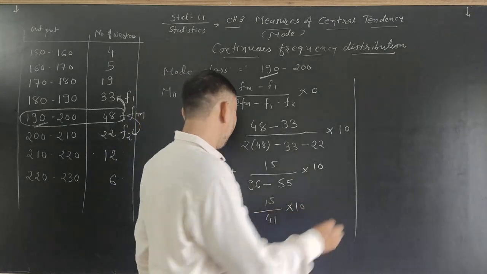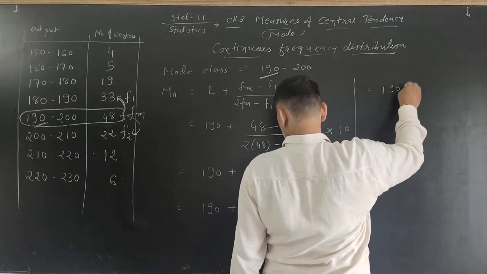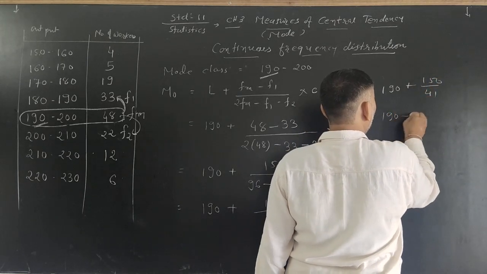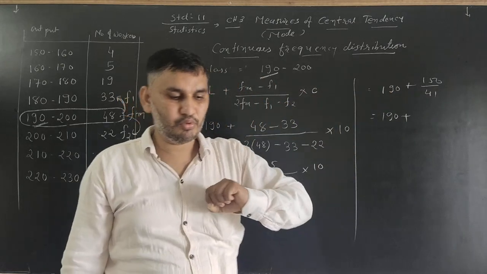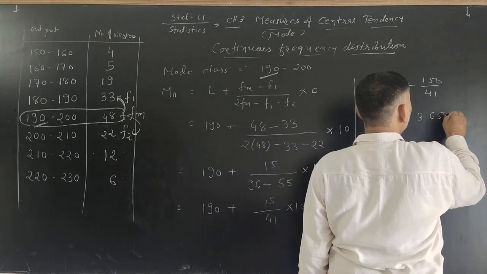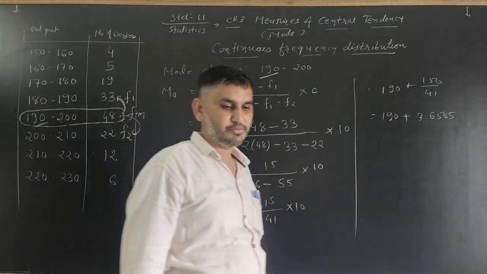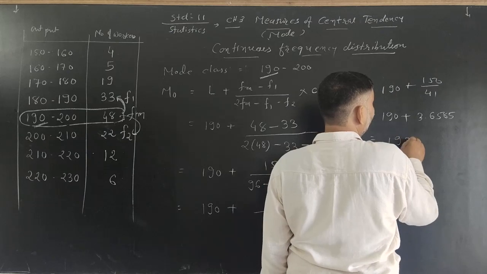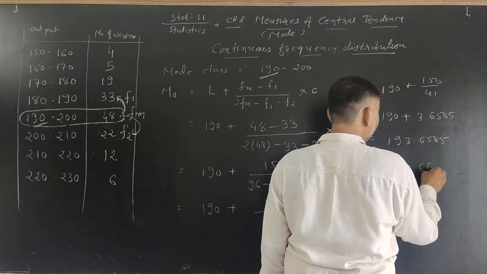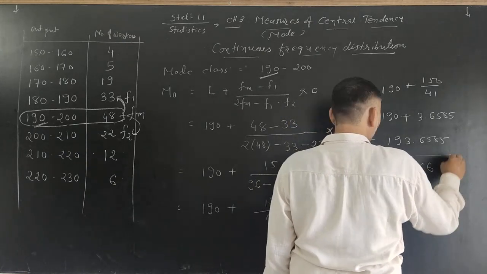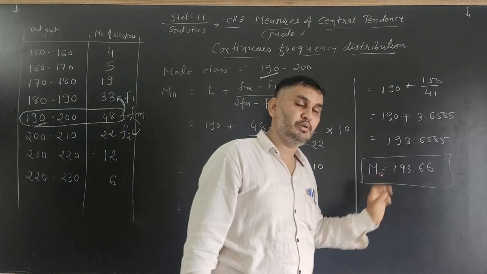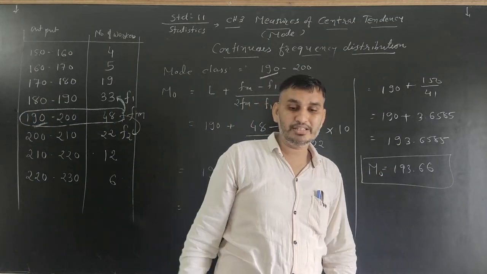So 150 into 10, so 190 plus 150 divided by 41. So 150 divided by 41 is 3.6585. So now 193.6585 is equal to 193.66. That is the value of mode. The mode lies between 190 to 200. So the answer is 193.66. So that's very simple.